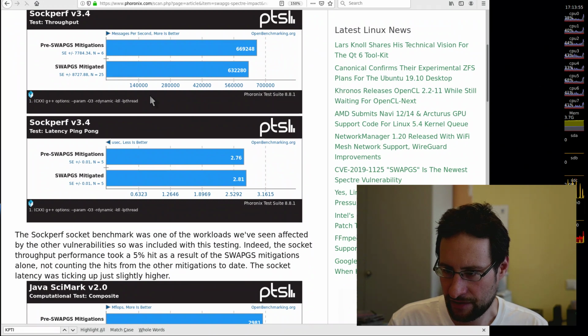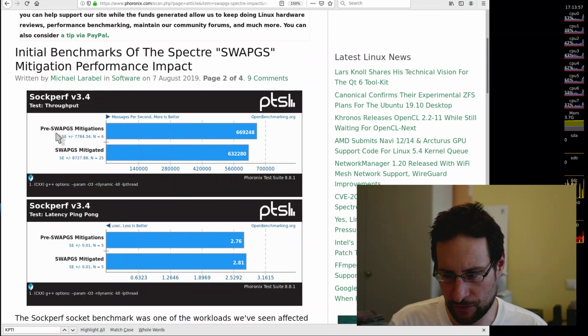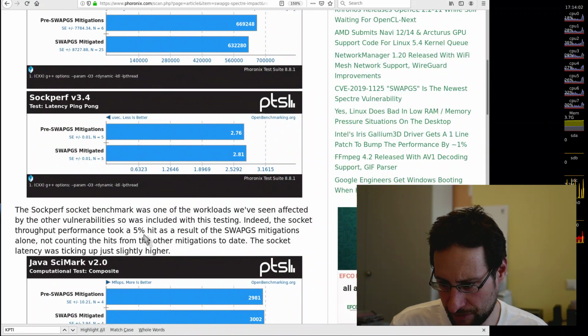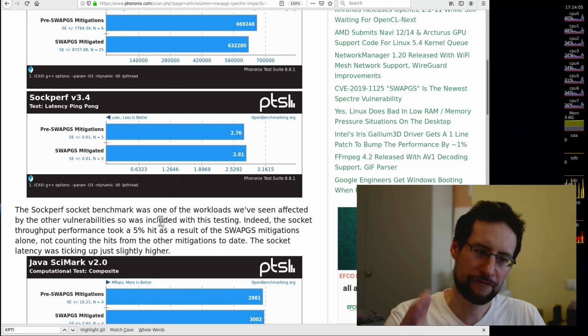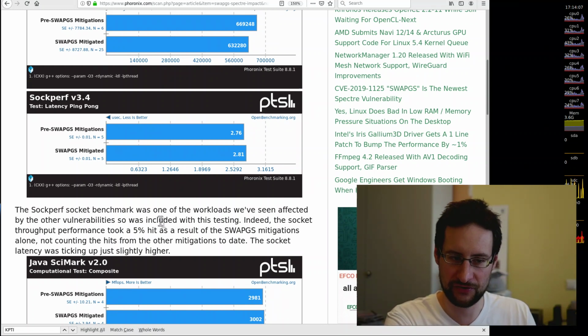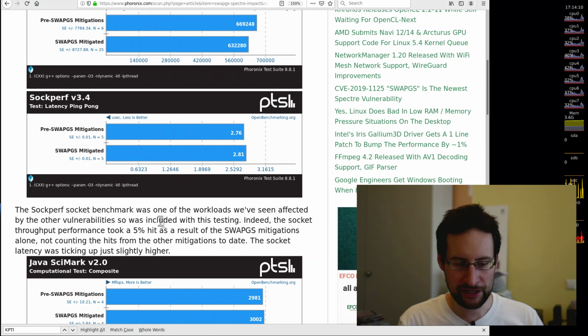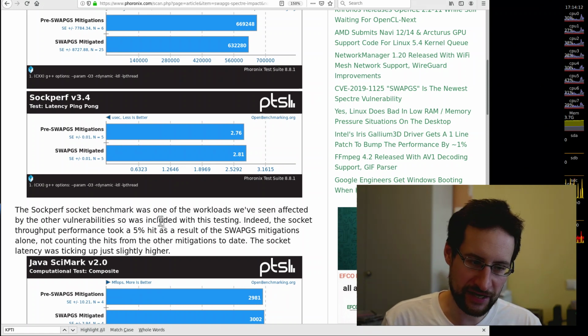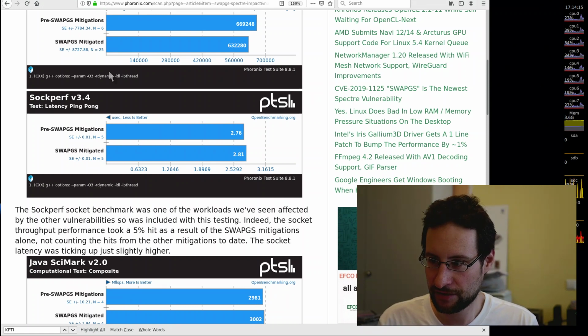Before and after the SWAPGS mitigation, it probably summarizes to 5%. 5% there, 5% there, 5% there, 10% there. After a little while, it adds up a little bit excessively, in my opinion.